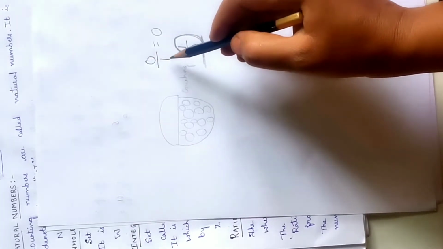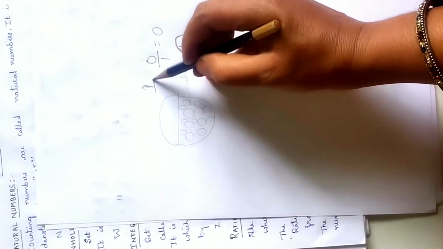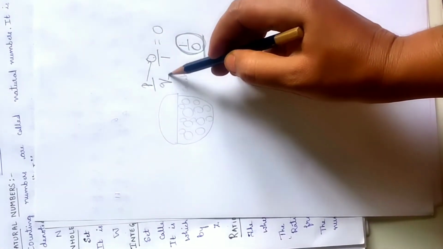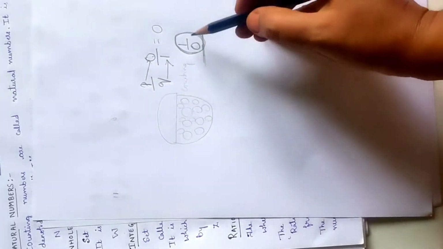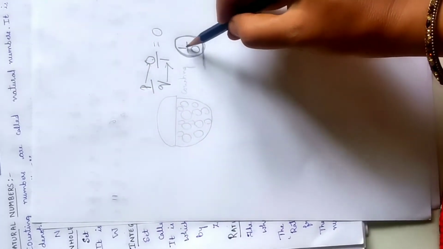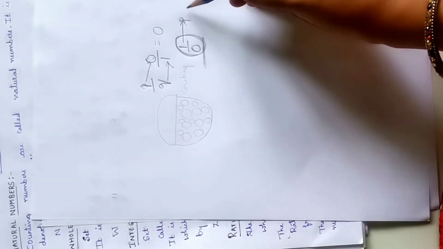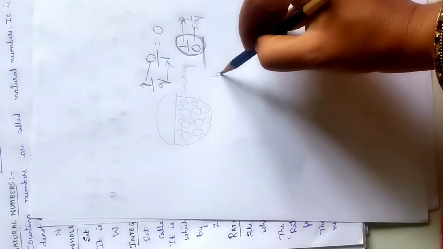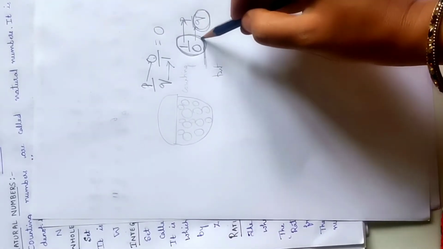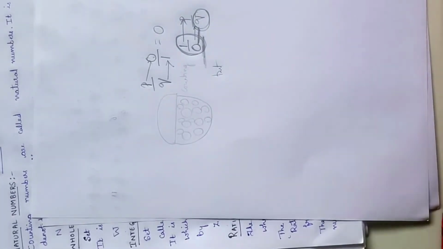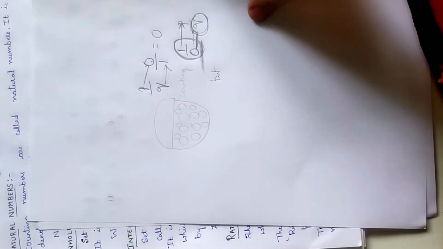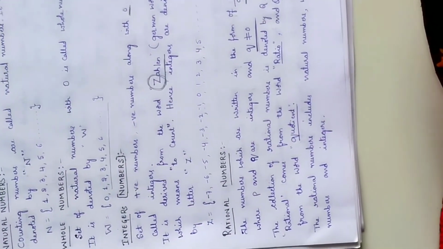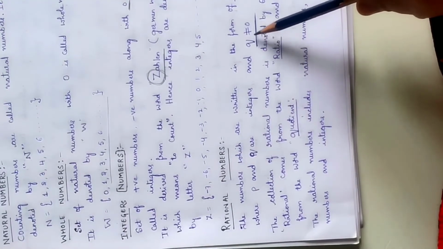See, if I write 0 by 1, it is in the form of P by Q. Will you agree? P is equal to 0 here, Q is equal to 1. But if I write 1 by 0, here P is 1, Q is 0. It is in the form of P by Q. But what is the condition? This Q should not be equal to 0. That is the reason generally while defining rational numbers we specify that Q should not be equal to 0.